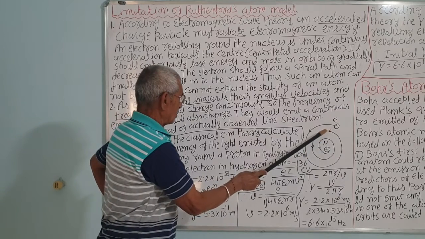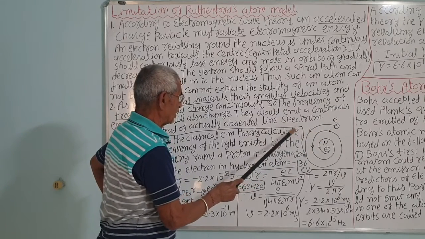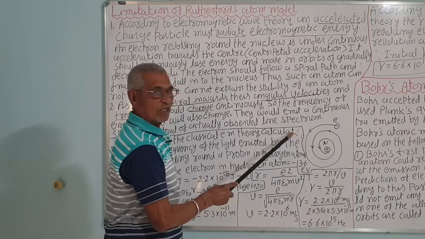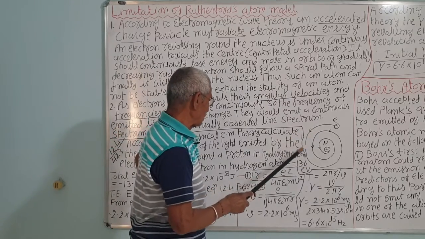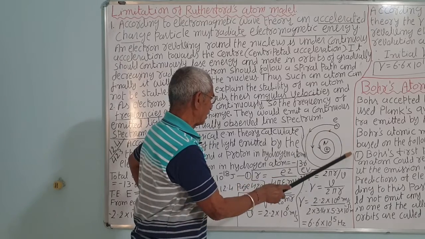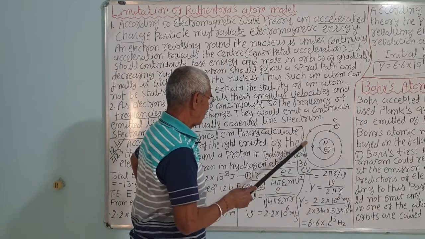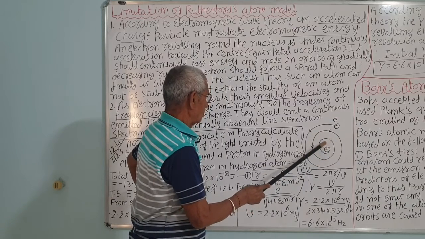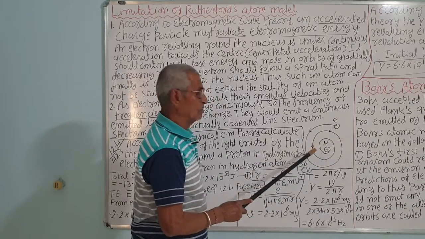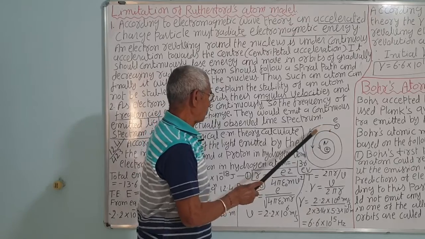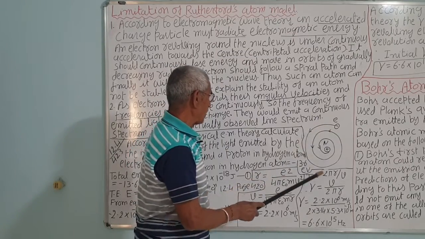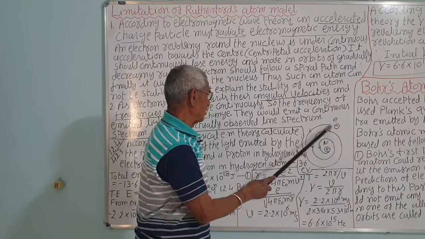When the electron radiates energy, its energy will decrease, so the radius will also decrease. So instead of moving in the same radius, it will go on a spiral path, continuously moving in decreasing radii. Correct? Another factor is that when it is going on a spiral path, the frequency is changing.